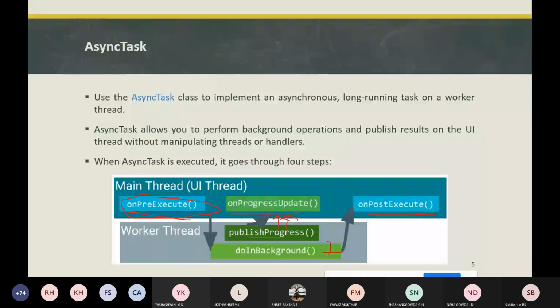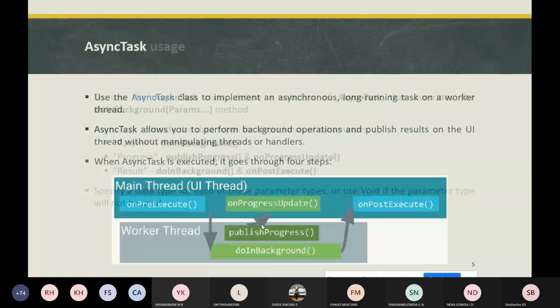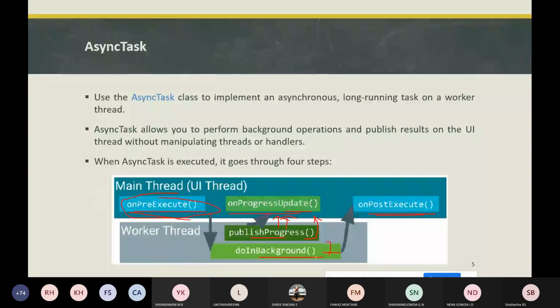The next parameter is Result. This specifies the type of parameter the doInBackground method returns. It means whatever type of parameter will be returned by the doInBackground method is then automatically passed to onPostExecute on the main thread. So whatever data is processed here, what type of data it is, that will be returned to the onPostExecute method. These are the three kinds of parameters passed to the AsyncTask.